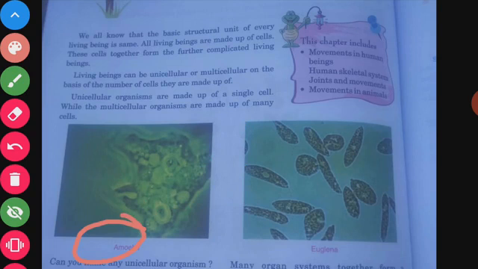So we can say, on the basis of the number of cells, if we divide organisms, there are two types. One is unicellular, if there is only one cell present. One is multicellular, if there are many cells present. Examples of multicellular organisms are plants and animals, and unicellular organisms are Amoeba and Euglena.